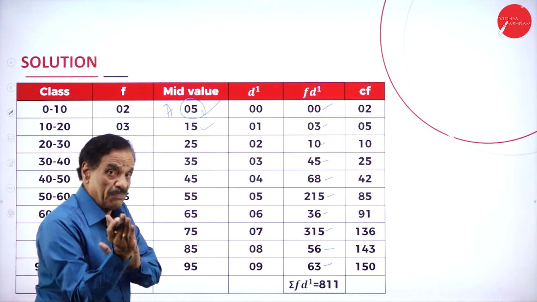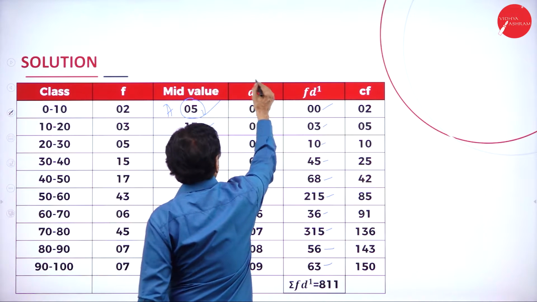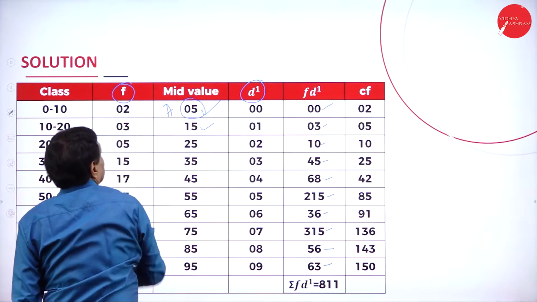So we'll repeat. f into d dash, f into d dash. This is your d dash. This is your f. Multiply.